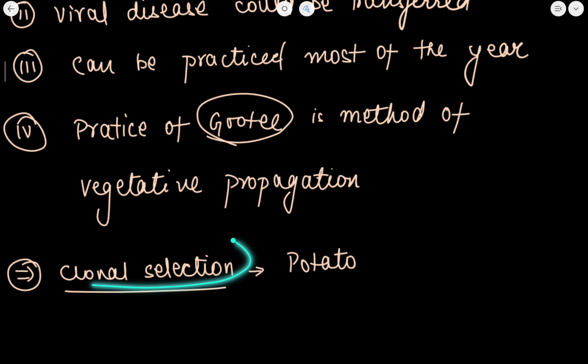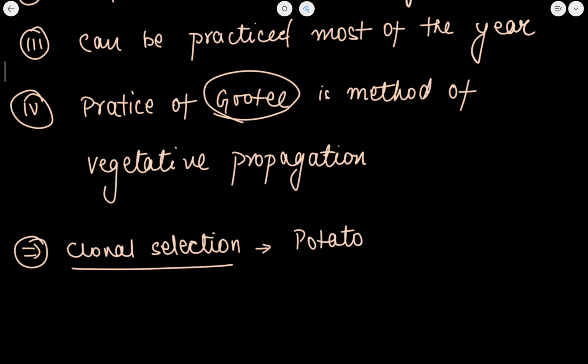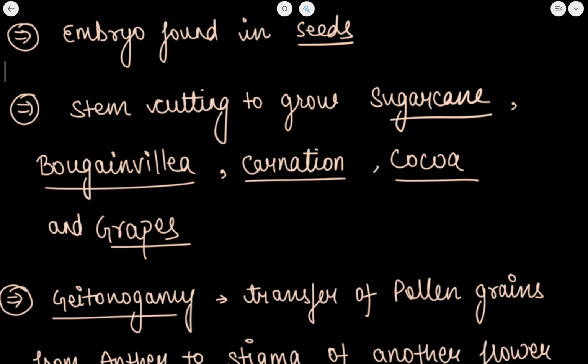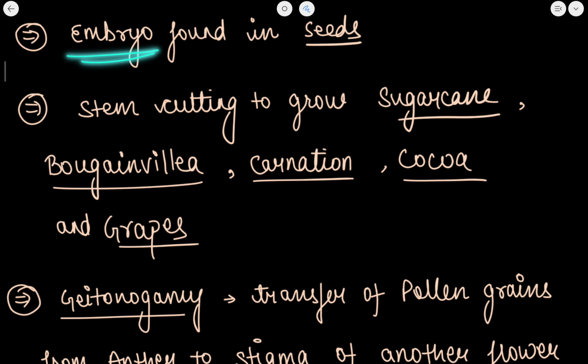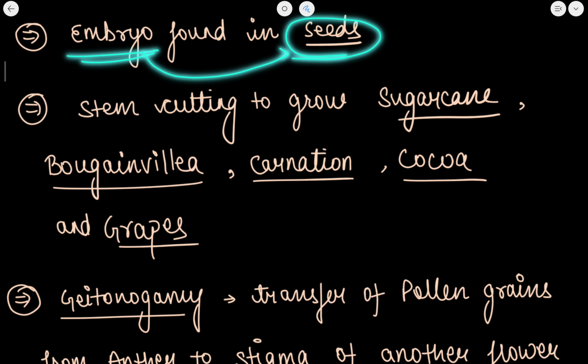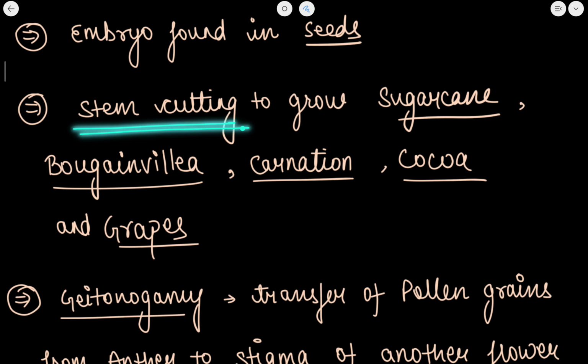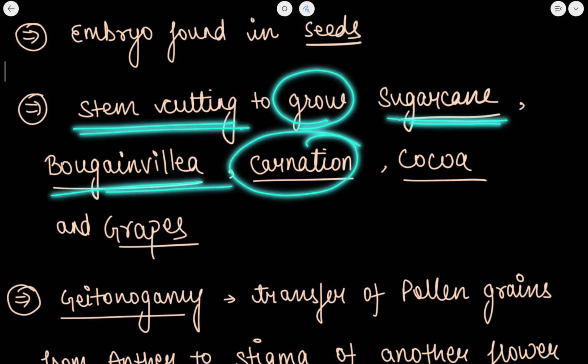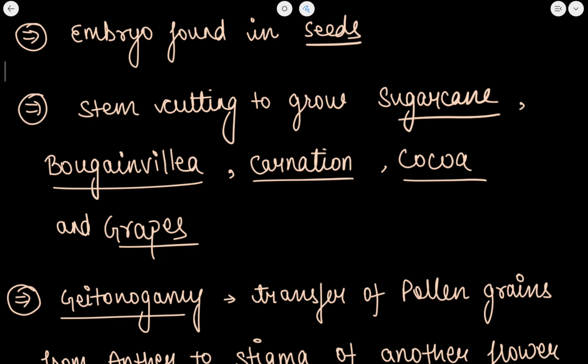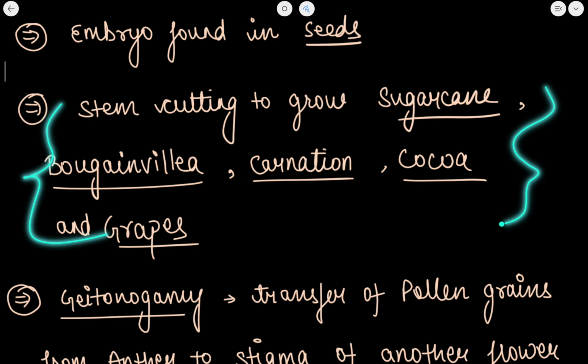Now, clonal selection is there in potato. Now, the embryo in plants is found in seeds. Now, stem cutting is used to grow sugarcane, bougainvillea, carnation, cocoa and grapes. The stem cutting is used to cultivate most of these plants.